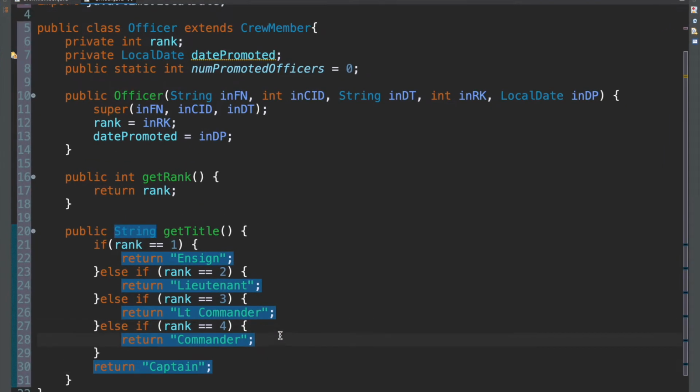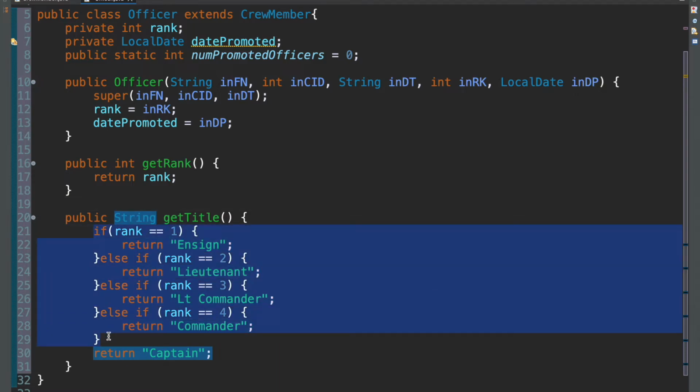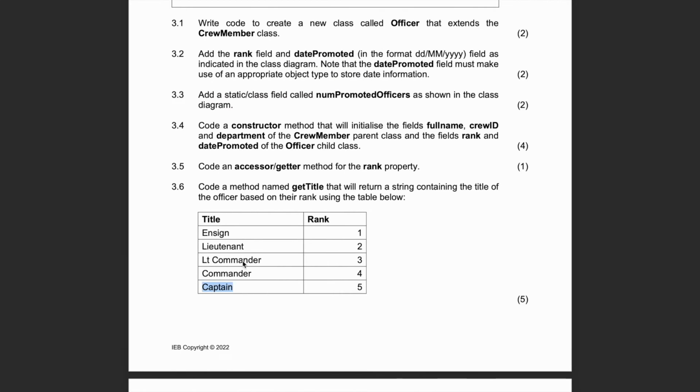Okay, so now that does what we wanted to do. When rank is 1, we return unsigned. All the way up till when rank is equal to 4, we return commander. And if none of these cases are met, it means that our rank is equal to 5. Hence, we return captain over there as our last case. Okay, back to the question.